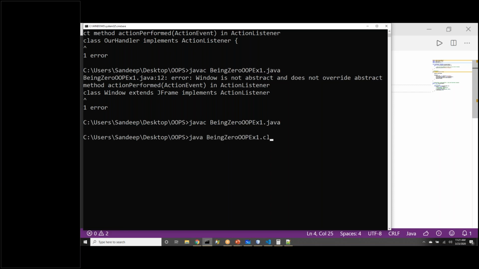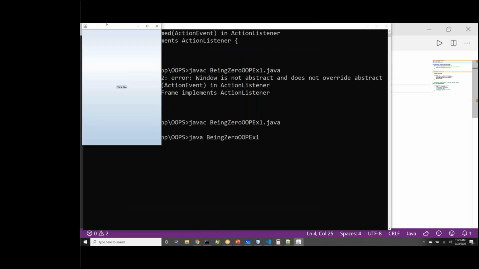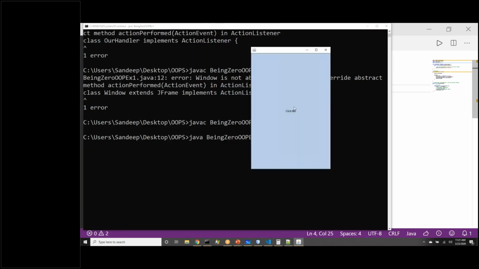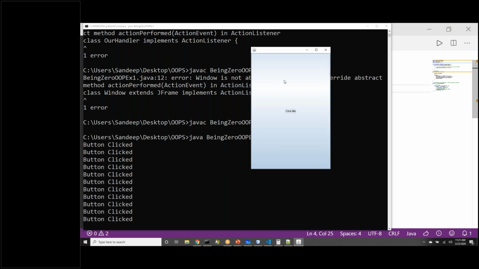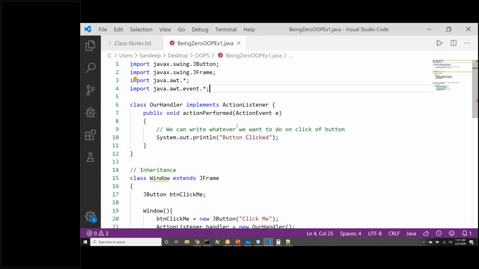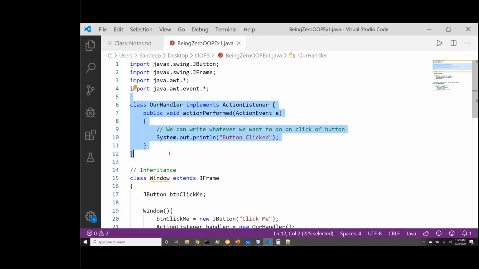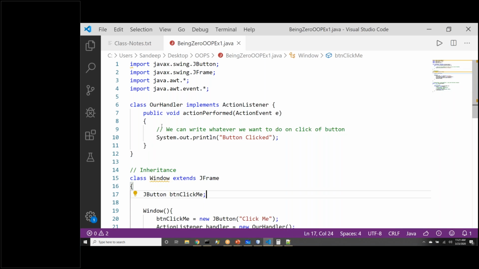Java being 0 OOP, example 1, run it. So now you have a window with a button. Let's click the button, we see the message. Click the button, we see the message. So every time you click the button, that action will be taken, right? Yep. So this was the event handling concept, which we will kind of cover again in detail.